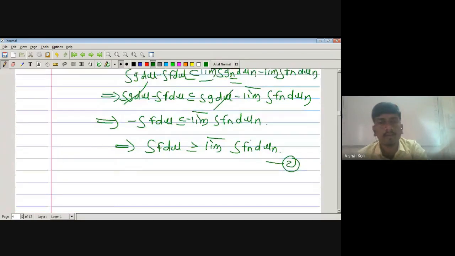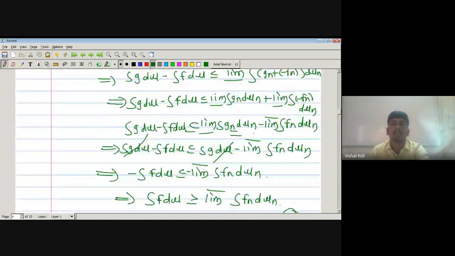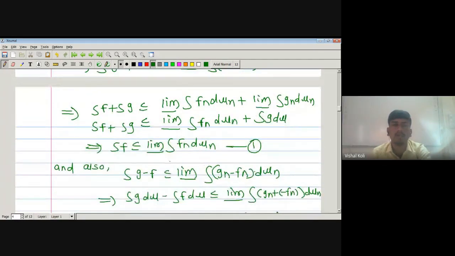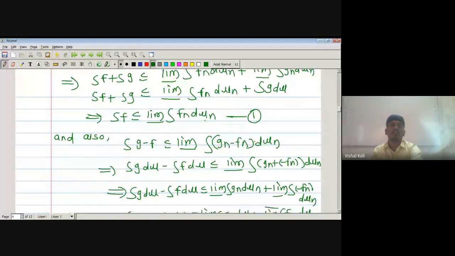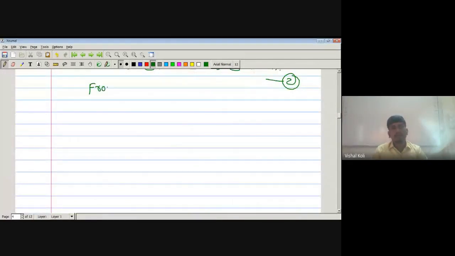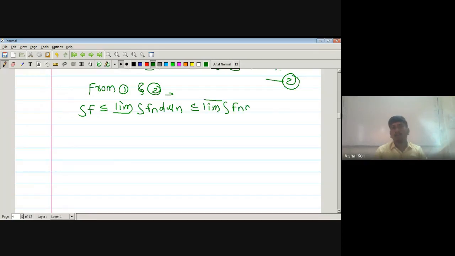Now from equations 1 and 2. Equation 2 says that integration of f dμ is greater than or equal to the limit superior of integration of f_n dμ. Equation 1 says that integration of f is less than or equal to the limit inferior of integration of f_n dμ. And we know that the limit inferior is always less than or equal to the limit superior. Therefore, from 1 and 2 we write integration of f is less than or equal to the limit inferior of integration of f_n dμ, which is less than or equal to the limit superior of integration of f_n dμ, which is less than or equal to integration of f dμ.